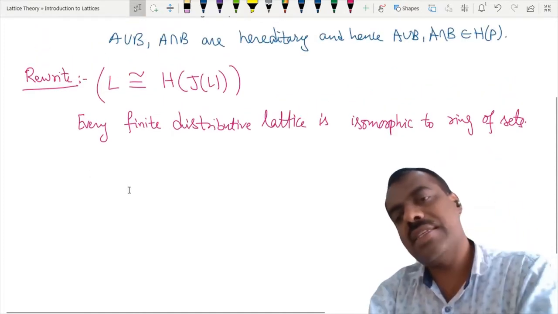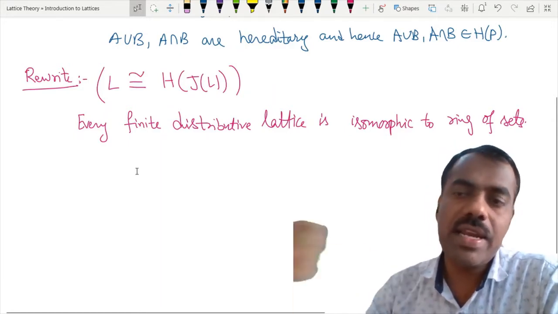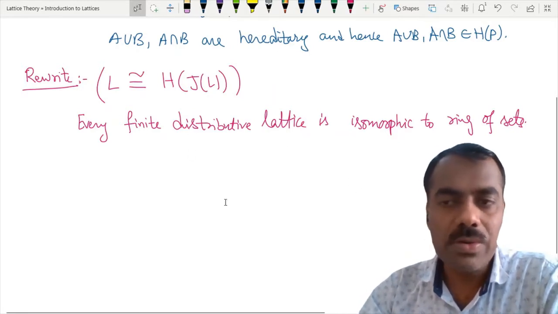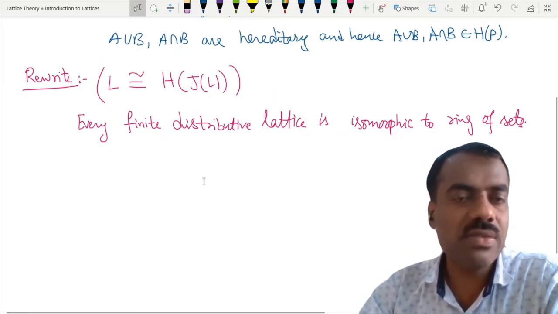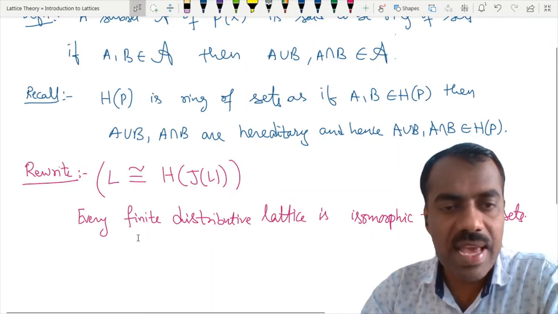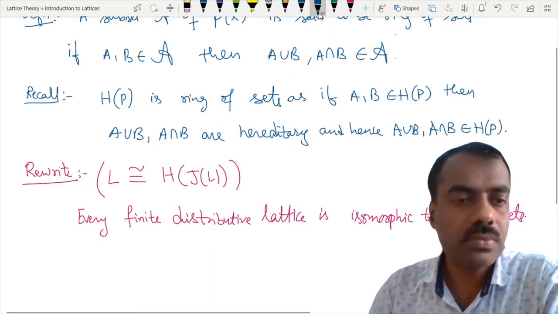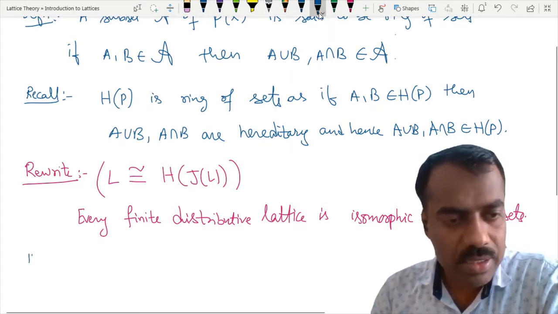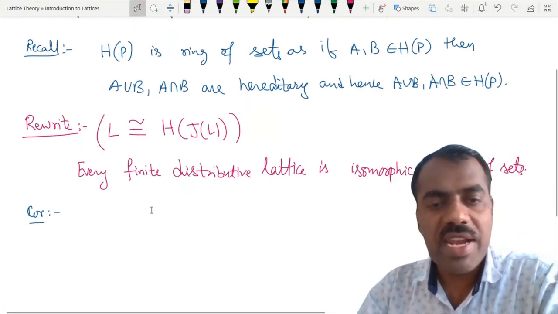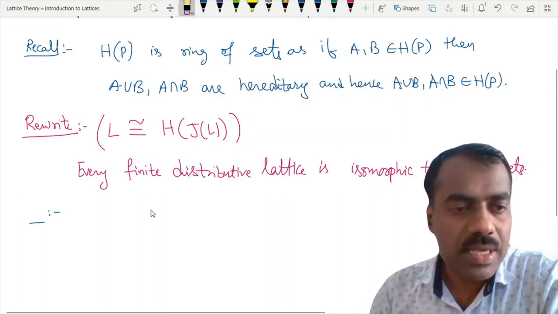In later classes, we will see something called field of sets, and we will prove some results related to field of sets. But as of now, any finite distributive lattice is actually isomorphic to some ring of sets, namely H of J of L. Right? Now we'll see some results based on this, L isomorphic to H of J of L. So the first result, I can call it a corollary because they all follow from this theorem. In a finite distributive lattice, okay, first we define something, then we prove it.